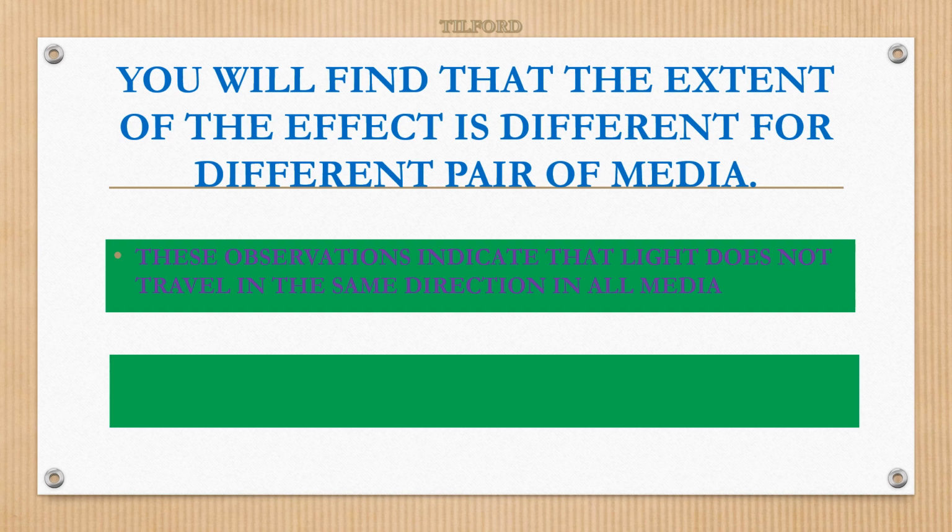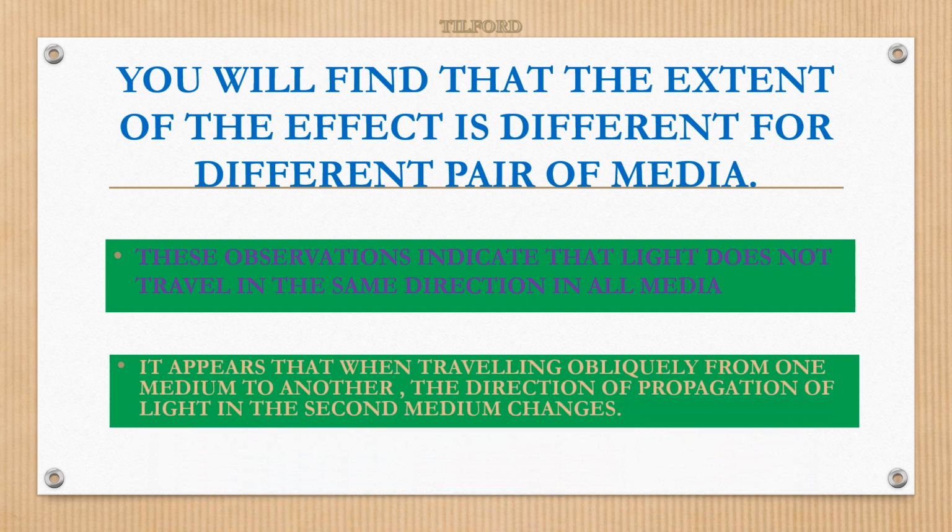So that makes light change its direction. The only reason the direction of light changes when it travels from one medium to another is the different speeds in a given pair of media. It appears that when traveling obliquely from one medium to another, the direction of propagation of light in the second medium changes.